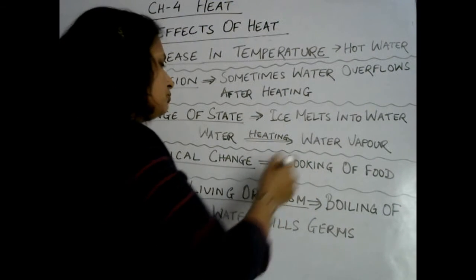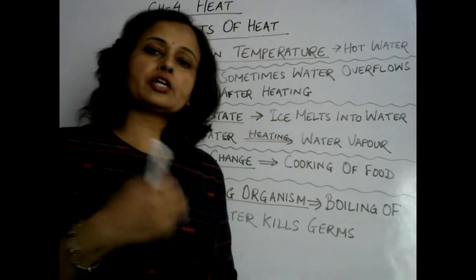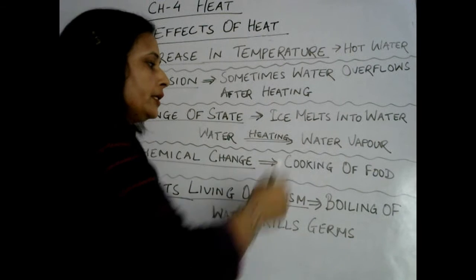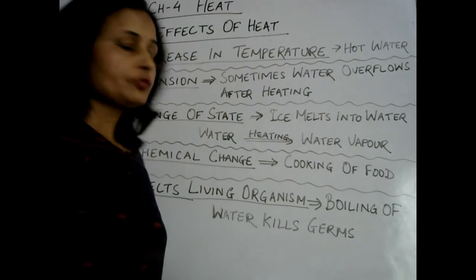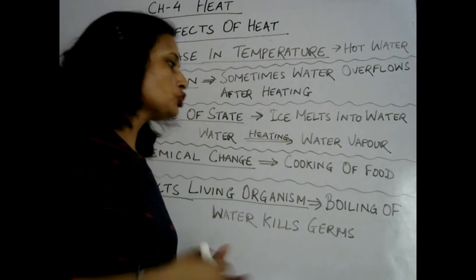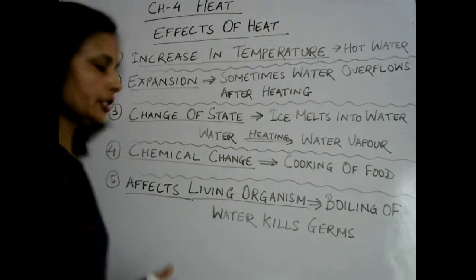So cooking of food is a chemical change, and here heat energy is transformed into chemical energy. So raw food material is converted into cooked food material. That is also an effect of heat. Due to heat we can cook food and chemical conversion takes place.